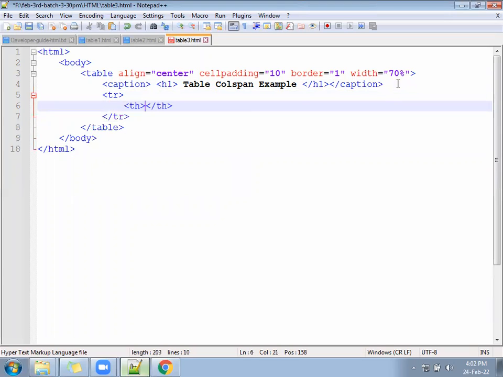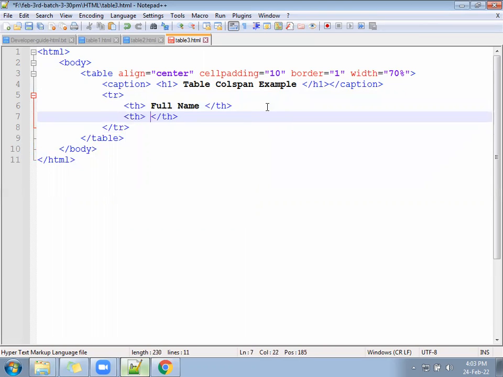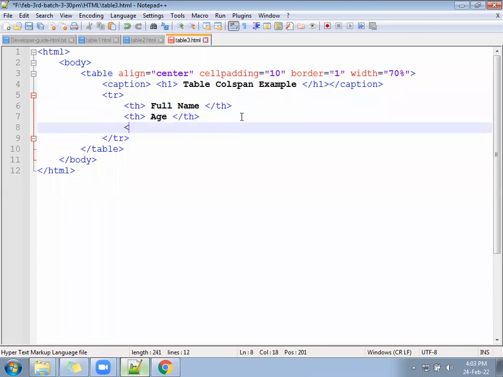Suppose you have a list of customers with different data. For example, full name of the customer. Next, age of the customer. Next, city of customer.